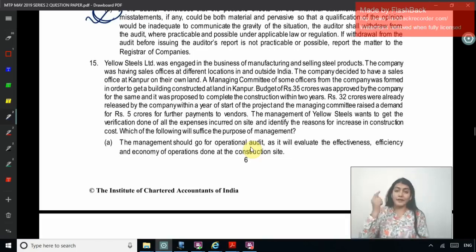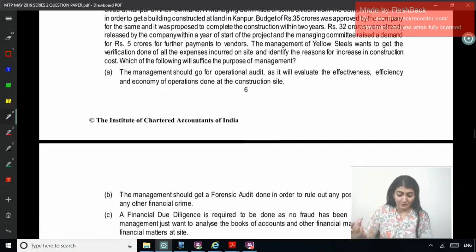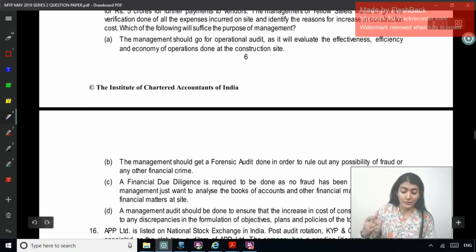Right, so a building is to be constructed, with a 35 crore budget. 32 crore has already been incurred within 1 year of the start, and now they are demanding 5 crore for payment to the vendor. The management wants to know the reasons for the increase in construction cost, which will serve the purpose of the management. The management should go for an operational audit, as it will evaluate the efficiency, effectiveness and the economy of operation.